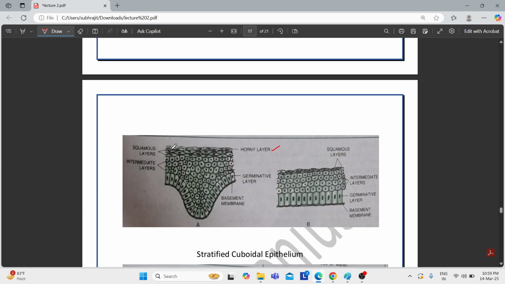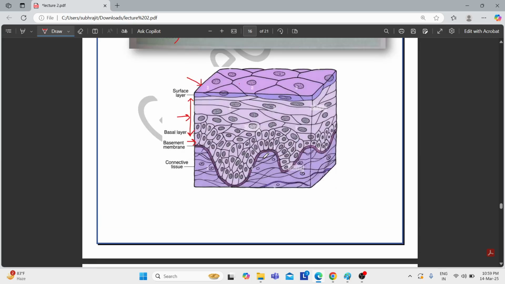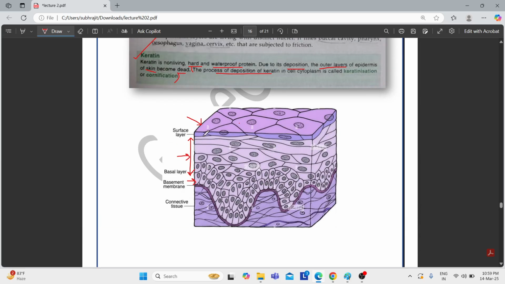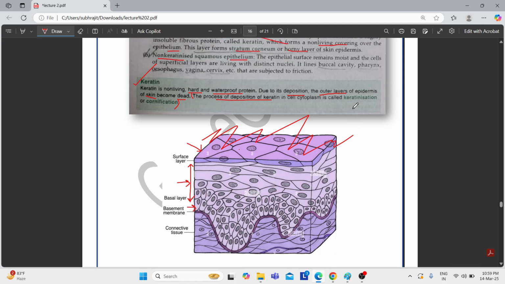This layer consists of a non-living epidermis due to the deposition of keratin. That means if this is a stratified squamous epithelium, and it is keratinized, it will have an additional layer consisting of a non-living covering due to the deposition of keratin, and this layer is called the stratum corneum.